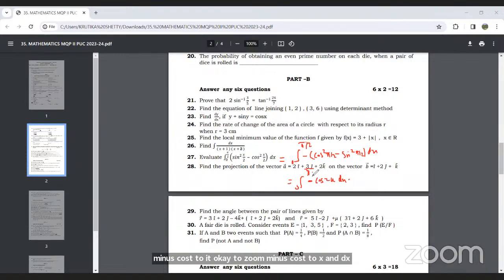Now we need to integrate it and substitute the limits. Sorry, not 2x, it will be just x, because 2x is for cos square x minus sine square x, and here x by 2 is given. So it will be just x, not 2x.